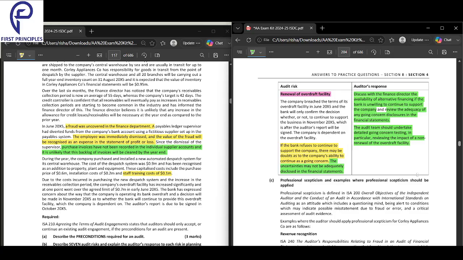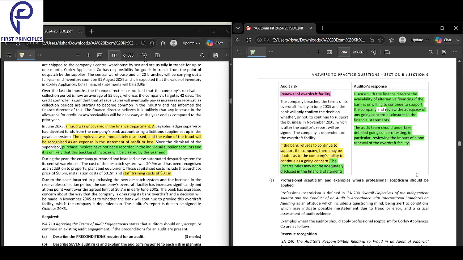Right. So first of all, you review the adequacy of the going concern disclosures, and you should do detailed going concern testing. What you should do? You should do detailed going concern testing. The audit team should undertake detailed going concern testing.